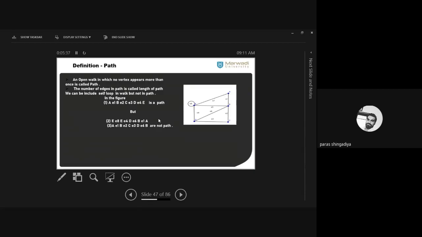Clear? And here in the next two examples, it is not a path. Why is it not a path? Because we move on this loop. Okay. In the second one, e8 e, that is the place e. Move on this e8, again reach e, then e4 d, then e6 b, and then e1 a. So e is repeated two times, therefore it is not a path. Clear? The vertex is repeated in between e to a, so it is not a path. So we cannot include a loop in a path. Clear? But we can include a loop in an example of walk, but we cannot include a loop in an example of path. Clear?